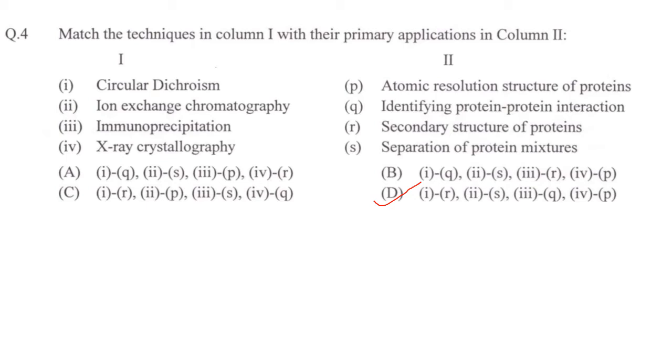Immunoprecipitation is for identifying protein-protein interaction, and X-ray crystallography is for atomic resolution structure of proteins. So option D is correct.